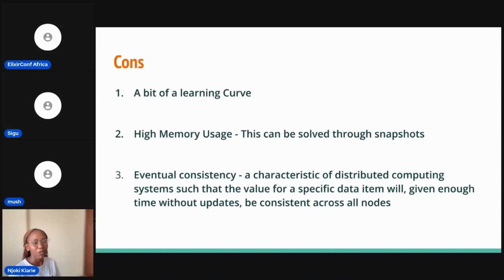And then there is the issue I talked about, which is eventual consistency. Eventual consistency is good because it allows for high availability, but for systems where you need the data to be accurate, when you're dispatching commands, you can specify that you want the consistency to be strong. So you have high latency, but you still get your data right.